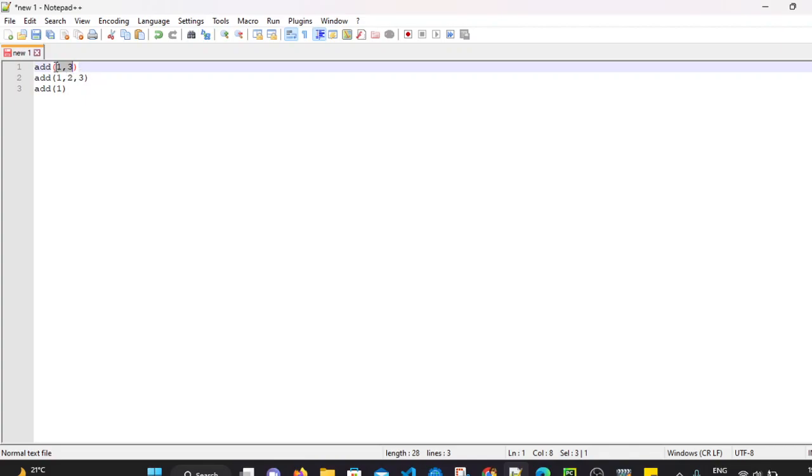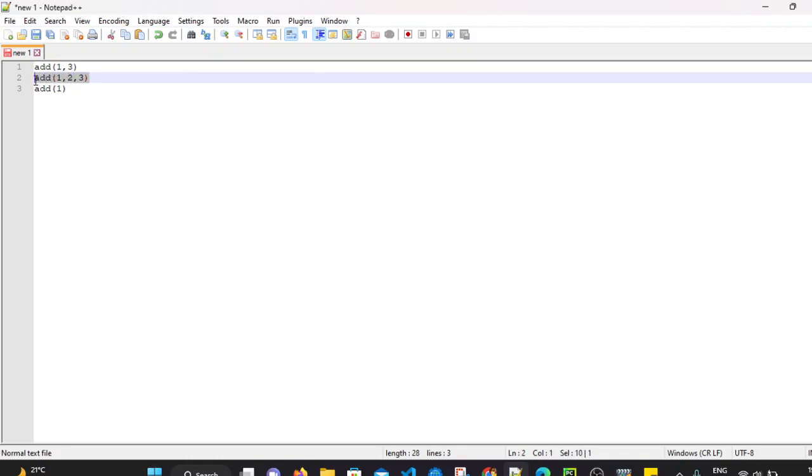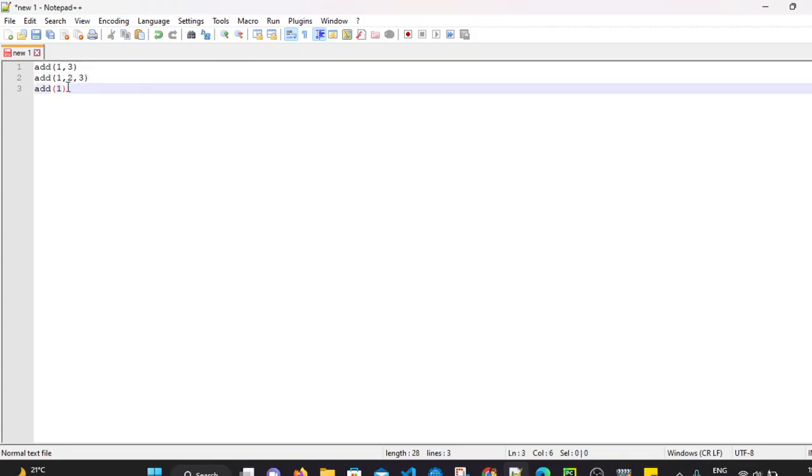If you pass two parameters, it performs addition on two parameters. If you pass three, it performs addition on three. If you pass only one parameter, it will not add anything, it will just return the number we pass, as it is.